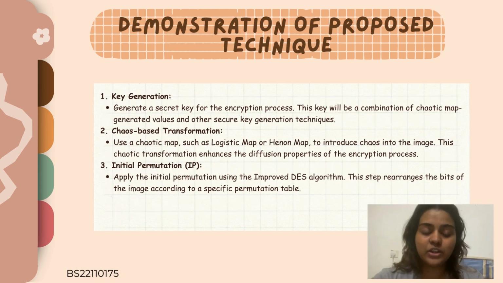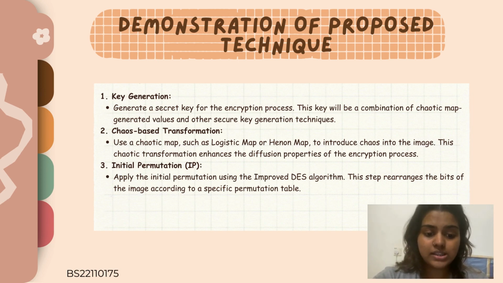Now let's dive into the demonstration of the proposed technique. Number 1 is key generation. Generate a secret key for the encryption process. This key will be a combination of chaotic map generated values and other secure key generation techniques.